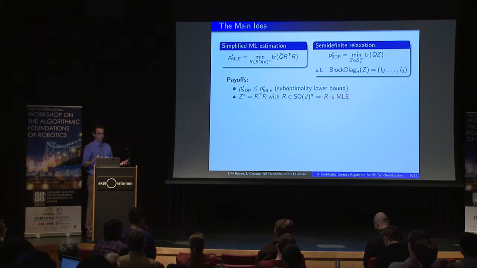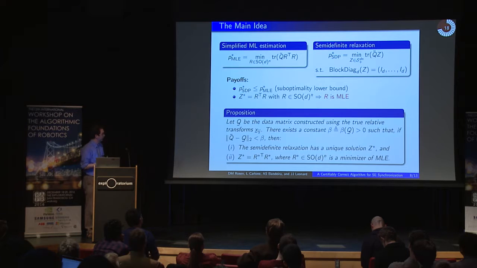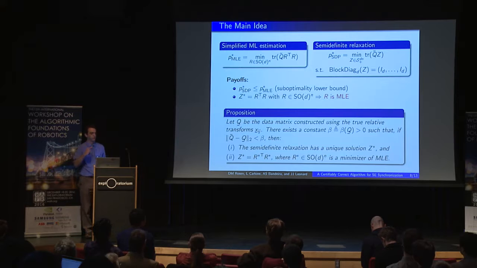Okay, so that's fine as far as it goes, but you might say, well, why would I ever expect that to happen, given that I'm solving over this much larger space? Why would this ever occur? In fact, one of the main contributions from this paper is that we prove that it does, at least when the noise on your sensors is not too large.